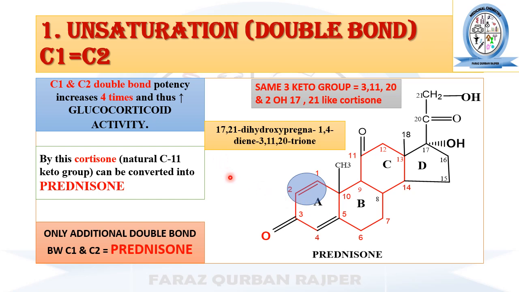The chemical name for prednisone is 17,21-dihydroxypregna-1,4-diene-3,11,20-trione. You may observe in the chemical name, 1,4-diene represents the presence of double bonds at carbon number 1 and 4.